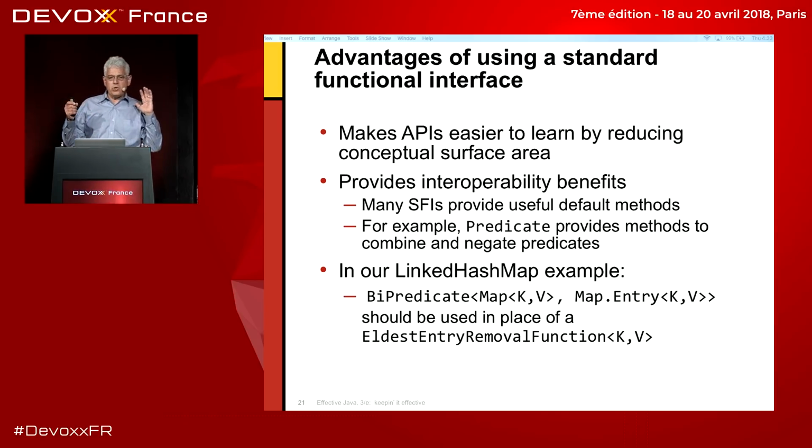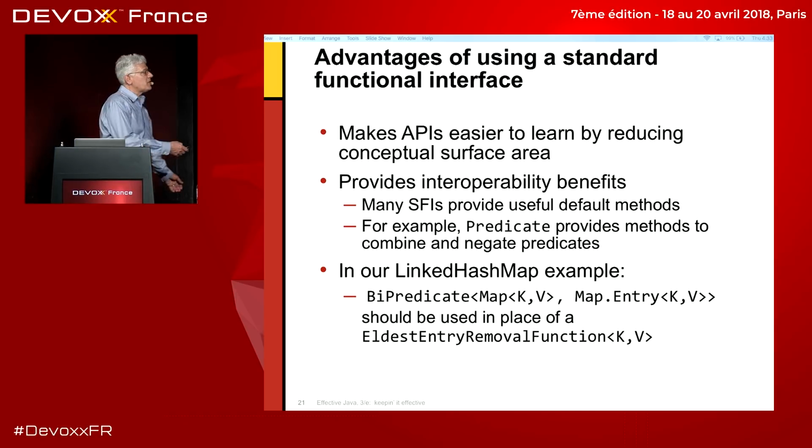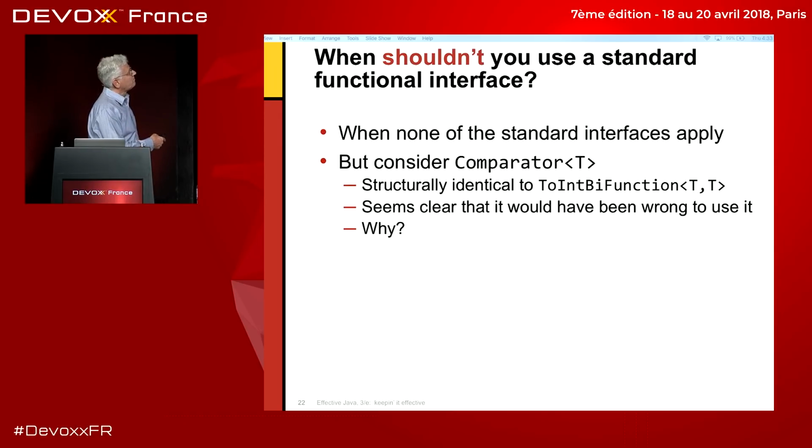So now you know when you should use these standard functional interfaces instead of rolling your own. But when should you make your own functional interfaces? Well, of course you have to do it if none of the standard ones apply, right? There are only 37 of them, and 37 is a lot, but there are more than 37 possible functional interfaces. So if you're using something that simply doesn't fit into one of those categories, then you've got to roll your own. But now let's consider the case of comparator.